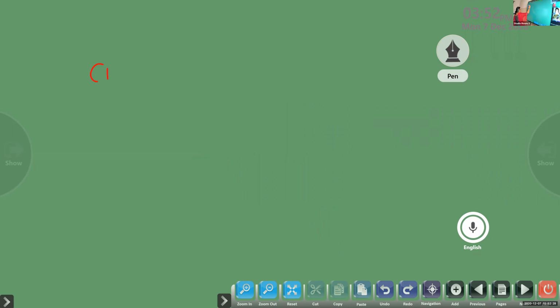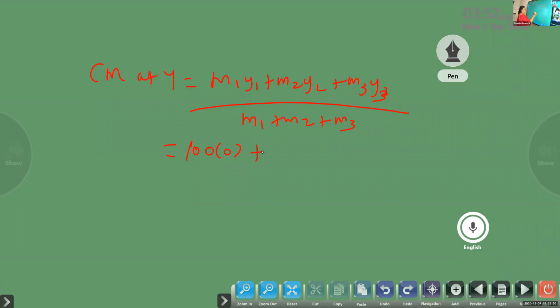Now, center of mass at y. Our equation is m1 y1 plus m2 y2 plus m3 y3, that is given as m1 plus m2 plus m3. Now you have to write the y coordinate. First one, mass is 100. 100 into 0 plus 150 into 0, because y coordinate is 0. Then plus m3 y3. M3 y3, it is in root. Let it be in the root. You only multiply 25 into 200. Rest you put it in the root 3 only, divided by 450.